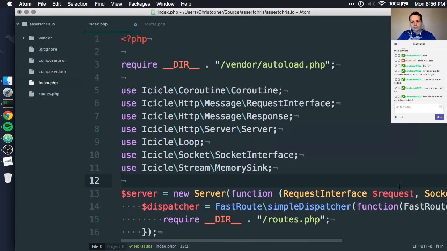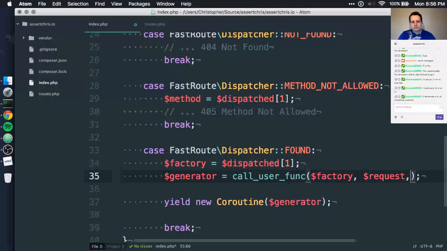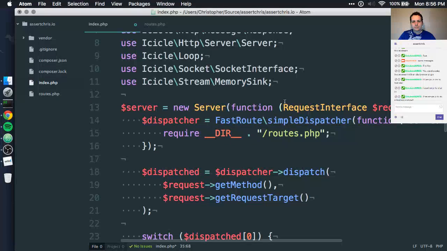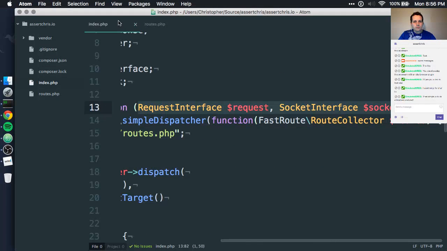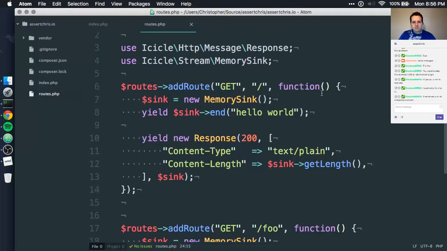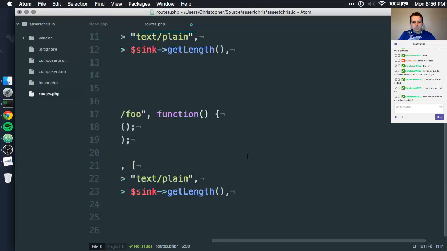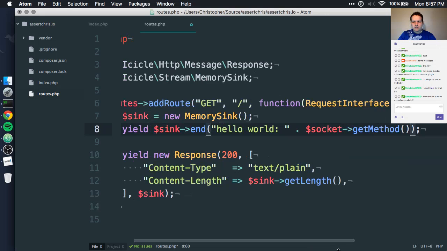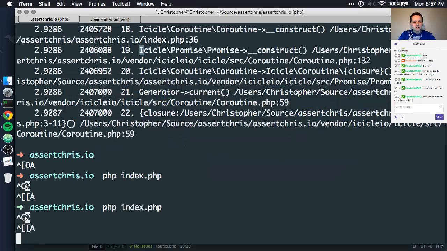So let's do that quickly. Request, socket. So now what we get from here are the same things that we get in the Icicle HTTP server. We can do something like hello world, socket get method. Is this request? This is actually a request get method.